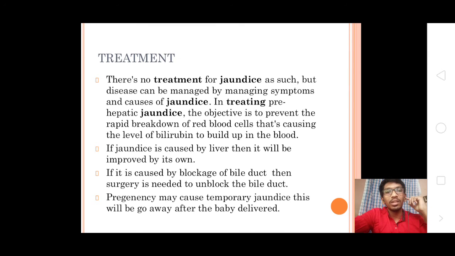Now, treatment. There is no treatment for jaundice as such, but the disease can be managed by managing the symptoms and the cause of jaundice. In treating prehepatic jaundice, the objective is to prevent the rapid breakdown of RBCs that causes the level of bilirubin to build up in the blood. I already said that due to breakdown of RBCs, heme is released and undergoes catabolism. If jaundice is caused by the liver, then it will improve on its own.